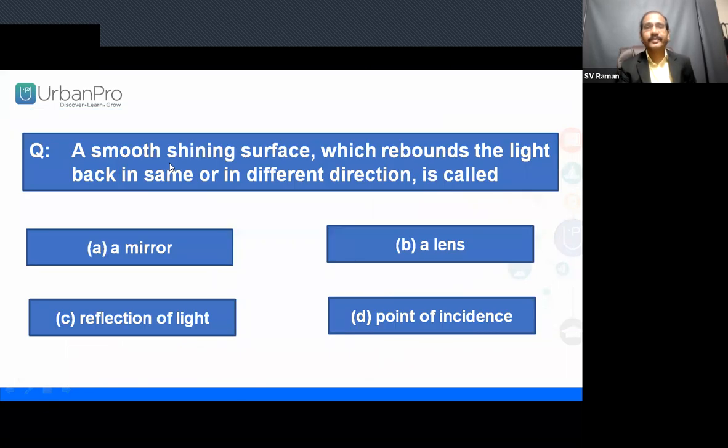Next. There is a question for you. I need to understand what you got. A smooth shining surface which rebounds the light back in the same or in different directions is called. There is a poll; please answer the poll.